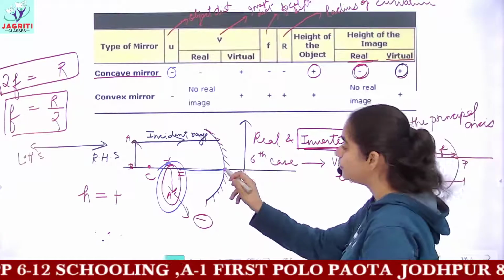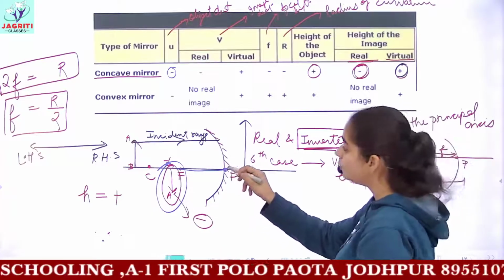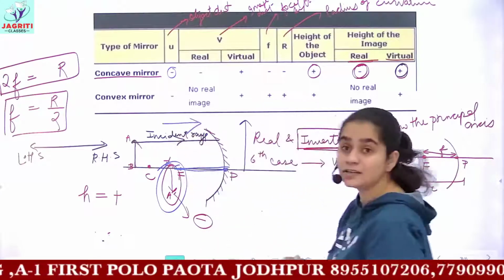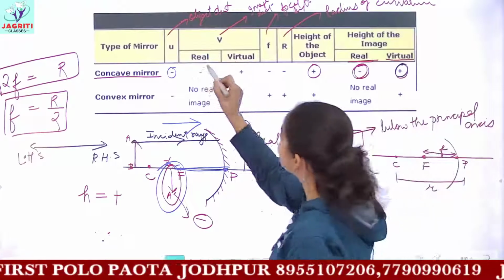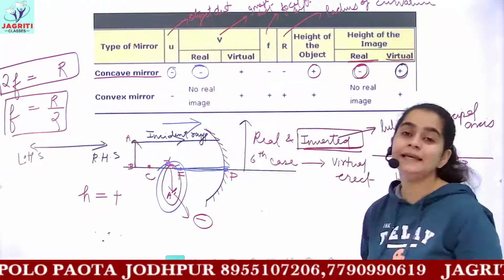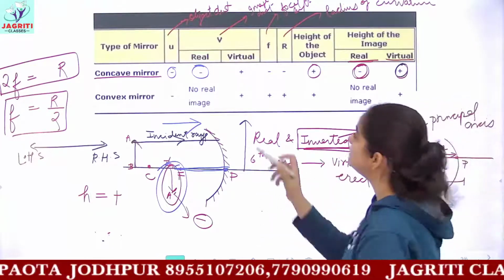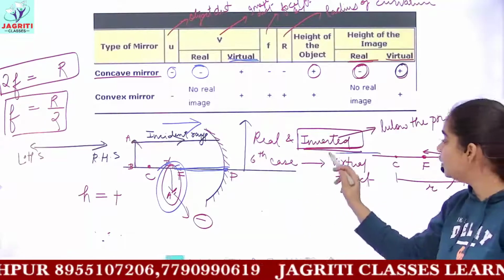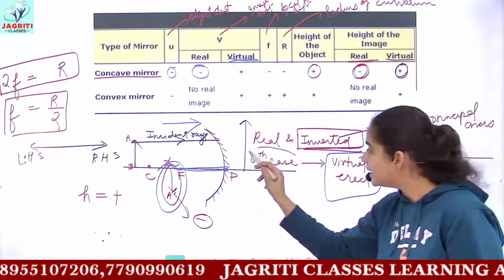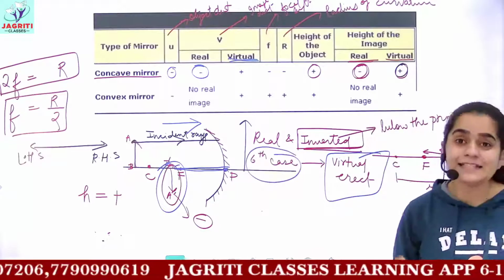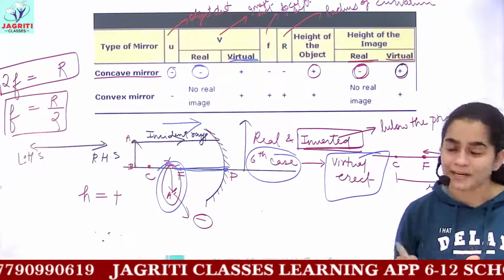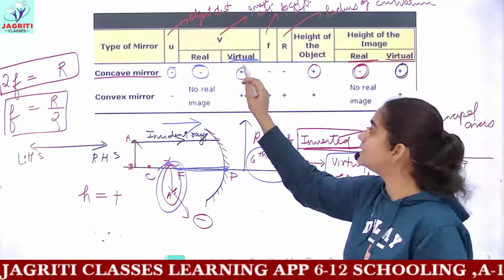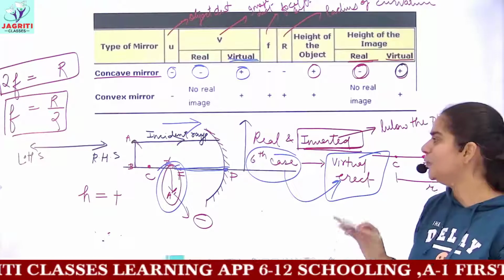You will measure it from the pole itself, and because you are moving backwards while the direction of incident light is forward, the image distance would also be negative. But when the image is virtual and erect, that is only for the last case given in the table of concave mirrors, the distance for a virtual and erect image would be considered positive. I hope you have understood.